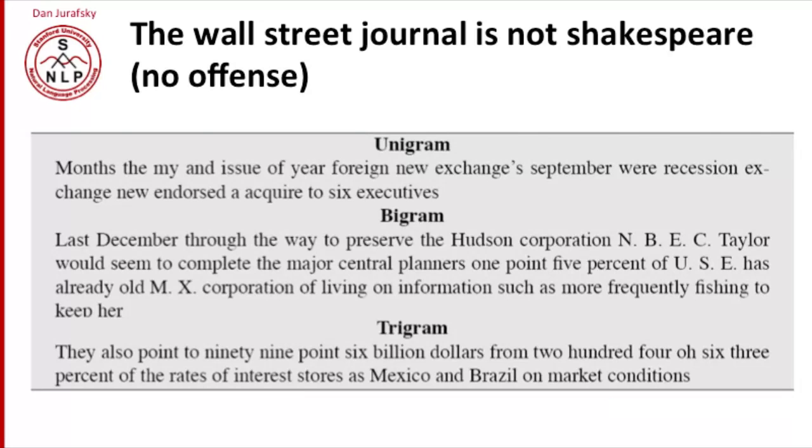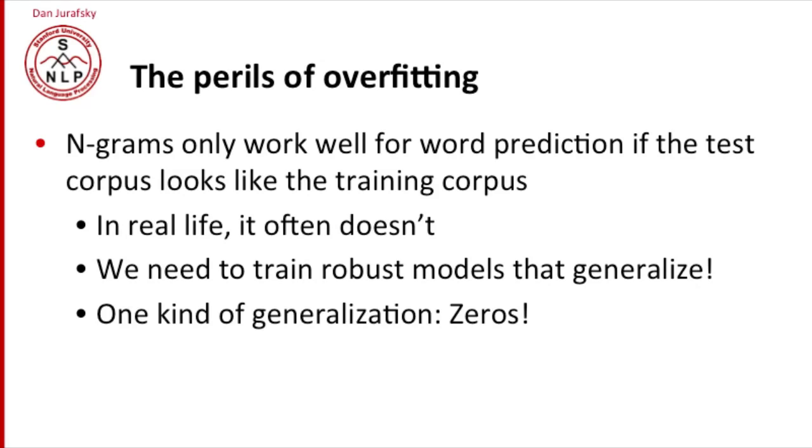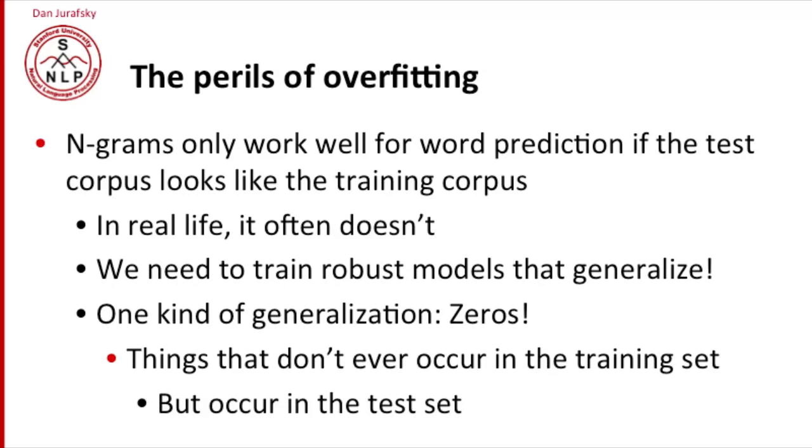So what's the lesson from this? One lesson is the perils of overfitting. N-grams only work well for word prediction if the test corpus looks like the training corpus. If you test on Shakespeare but you trained on the Wall Street Journal, you're not going to predict words very well. In real life, this just doesn't happen. So we'd like to train robust models that do a better job of generalizing. I want to talk about one kind of generalization, which is dealing with zeros. By zeros, I mean things that never occurred in the training set, but do occur in the test set.